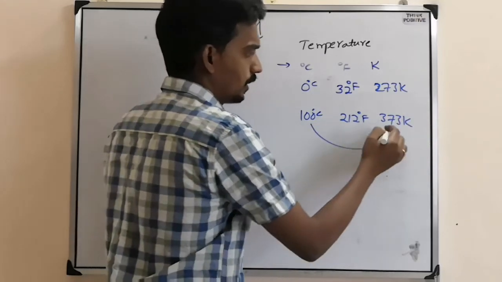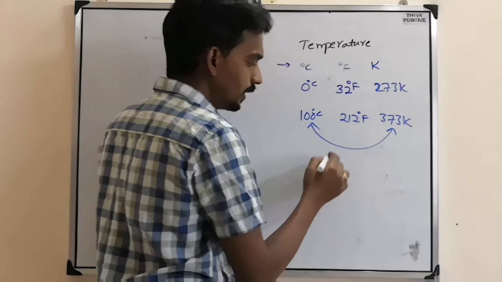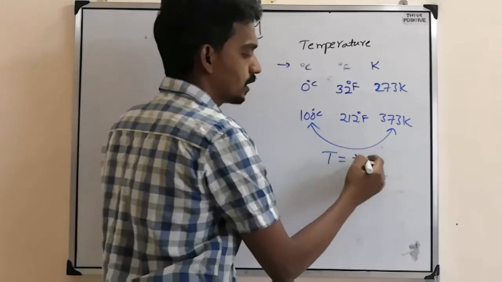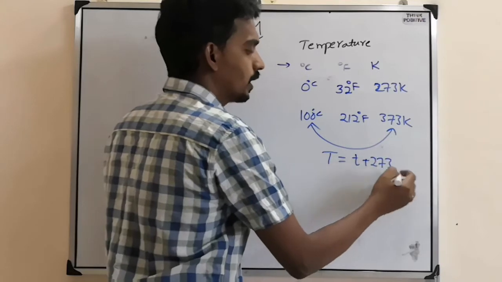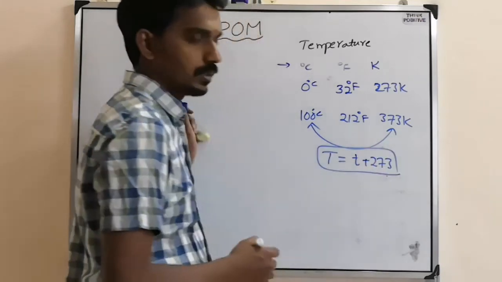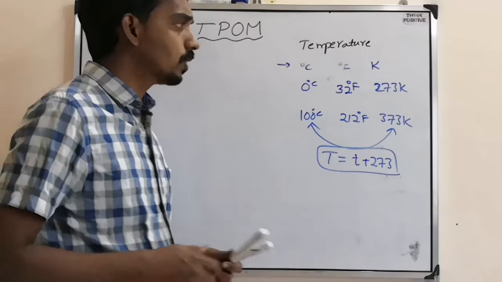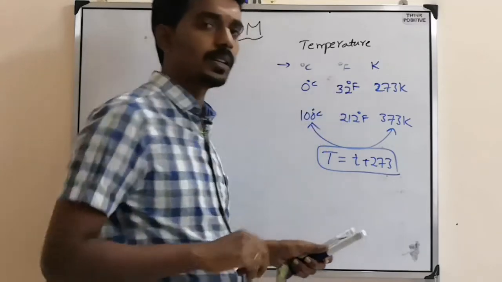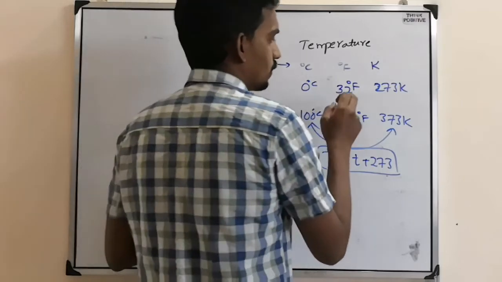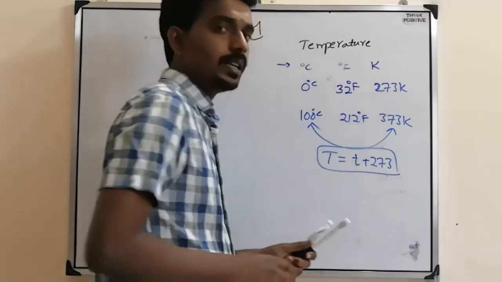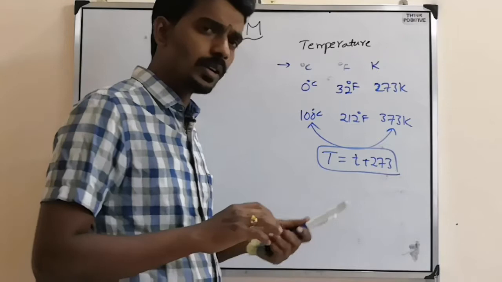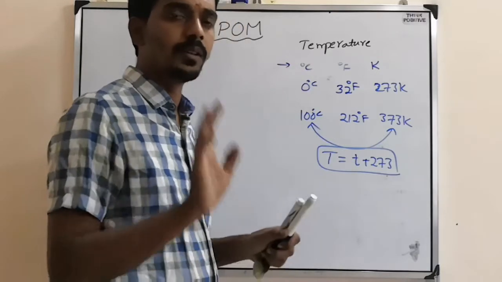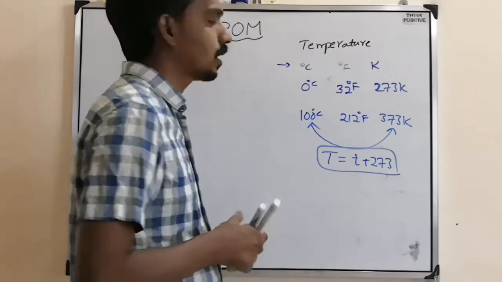So the relation is temperature in Kelvin, capital T, equals temperature in degree Celsius, small t, plus 273 always. Now the question comes, how to convert a temperature from one scale to another scale? That is the first kind of question in this chapter.